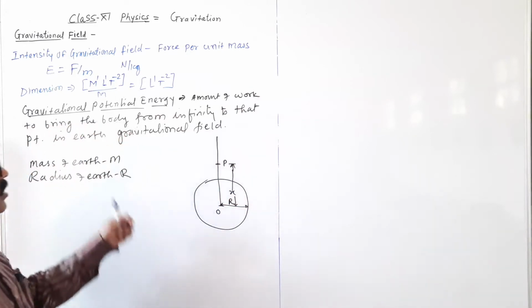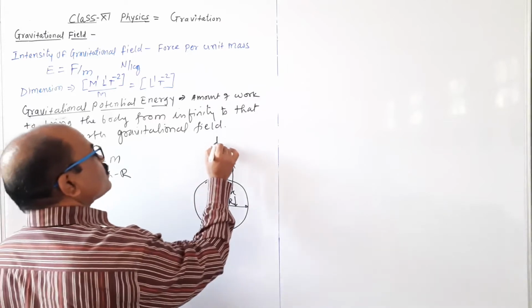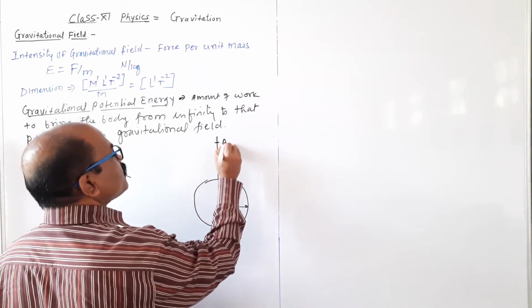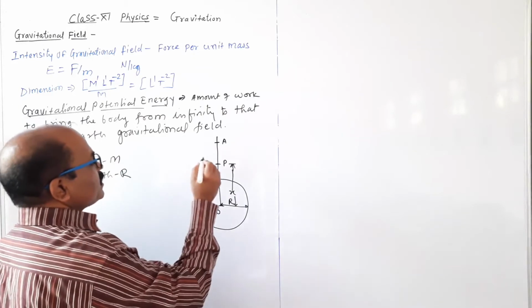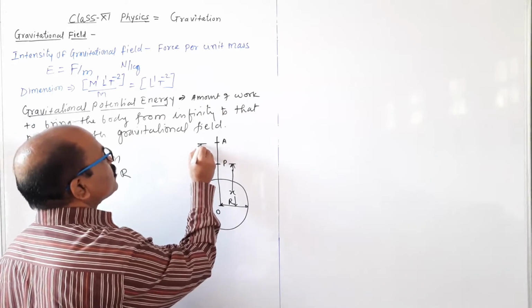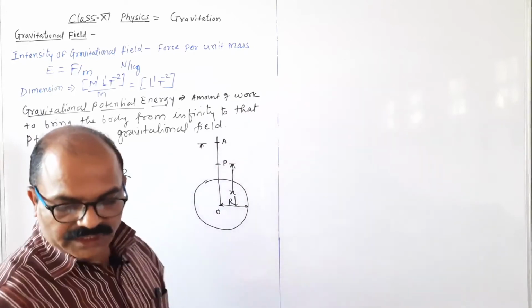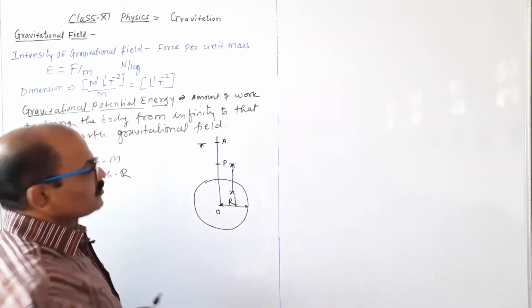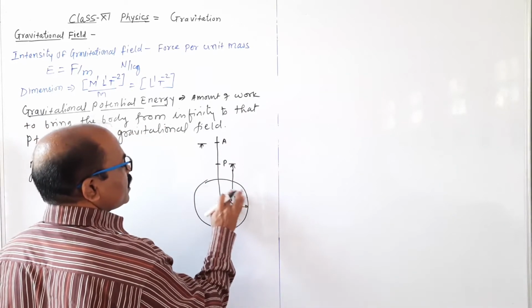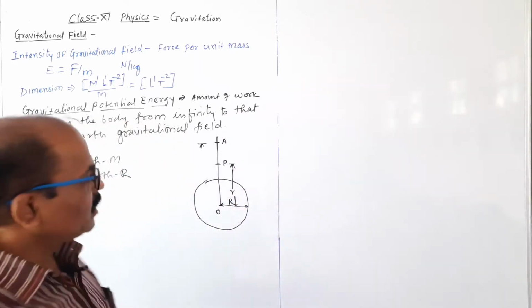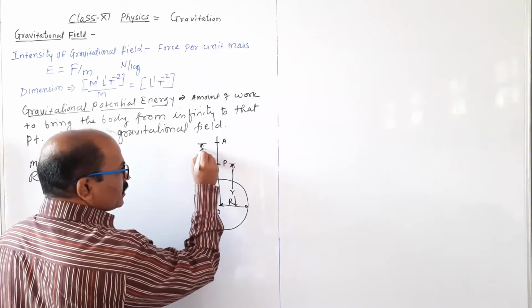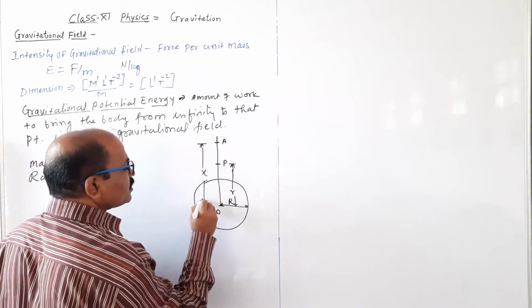Consider the body at a point A, and this point A is at a distance x from the center of the earth.